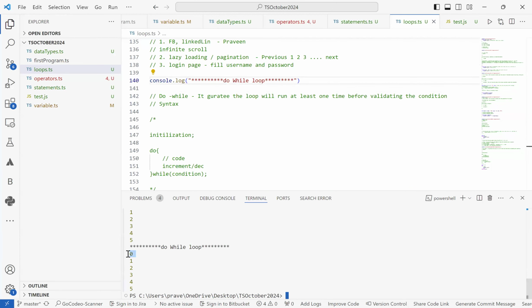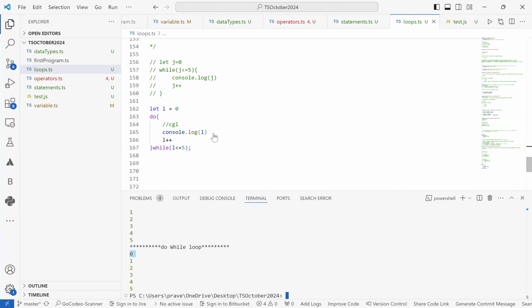So what will happen is it will first print the 0 value over here. This 0 value will be printed first, and then it will check the condition, whether 0 is less than 5, or after increment, whether 1 is less than 5 or not. If I show you an example, let's say greater than or equal to 5.